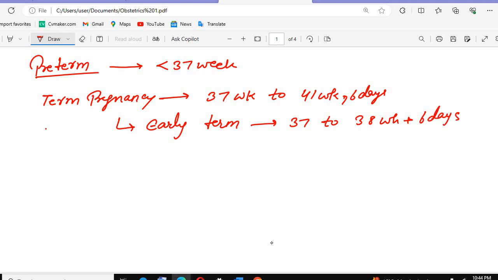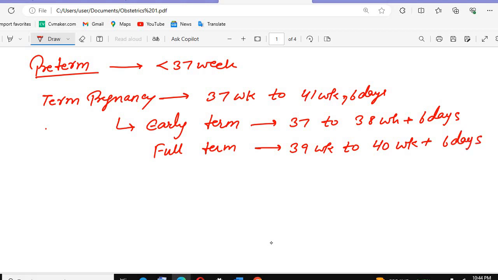Then we will have the full term baby. When we call the baby full term, or the full term delivery, it is when it is 39 weeks to 40 weeks plus 6 days.